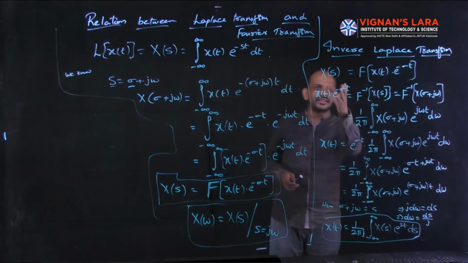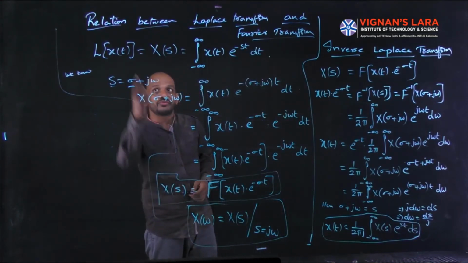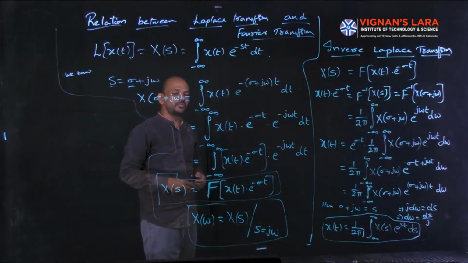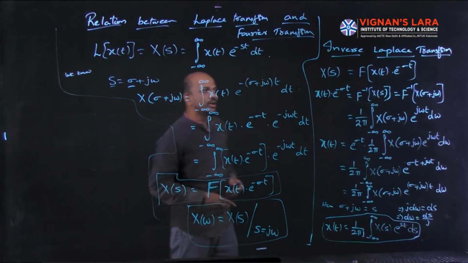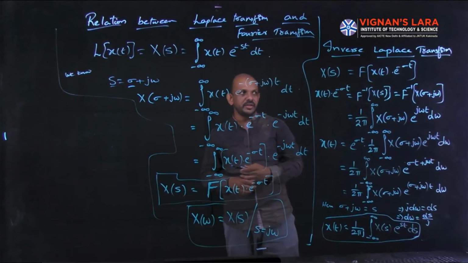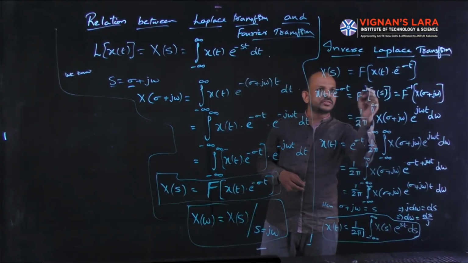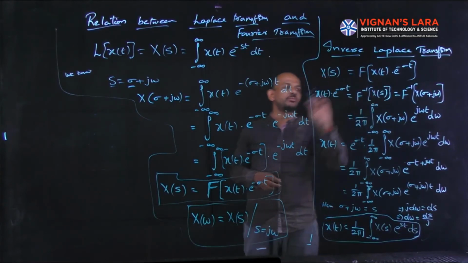First, I consider x of s. From the relation between Laplace transform and Fourier transform, we know x of s is equal to the Fourier transform of x of t into e power minus sigma t. So I need x of t into e power minus sigma t, and that can be written as the inverse Fourier transform of x of s.